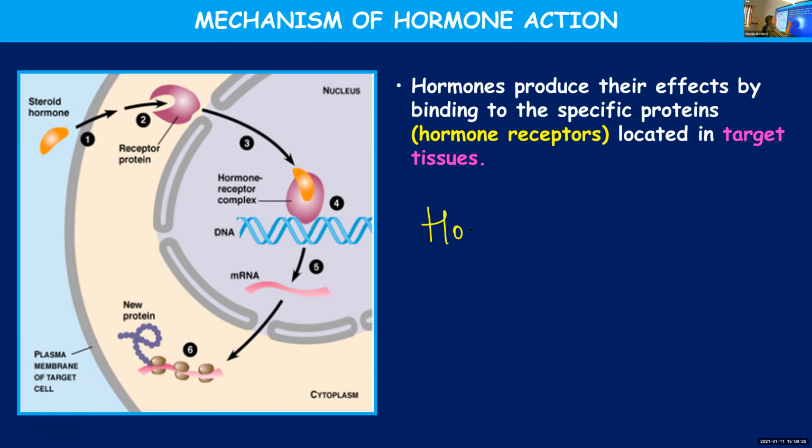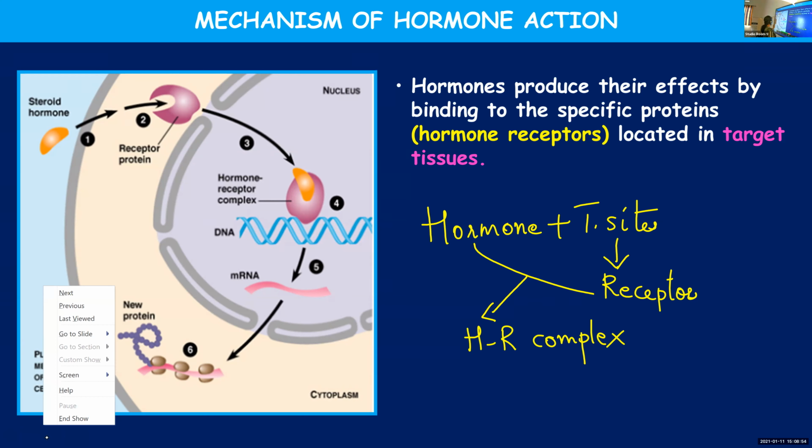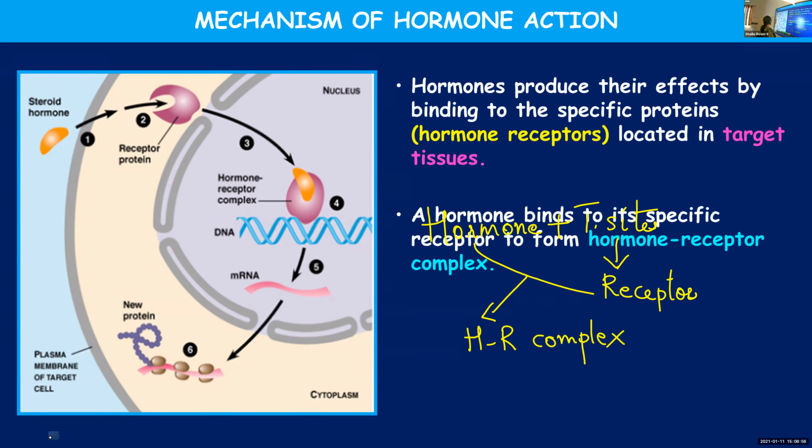A hormone has to act on target sites or target tissues to bring about its action. On the target sites, some protein receptors will be there. These hormones will combine with these receptors and form a hormone receptor complex, and that will bring about changes in the body. Now let's see how it is happening.